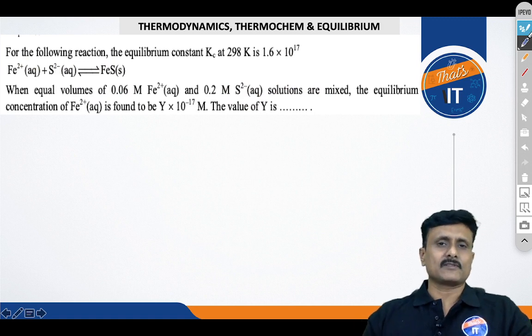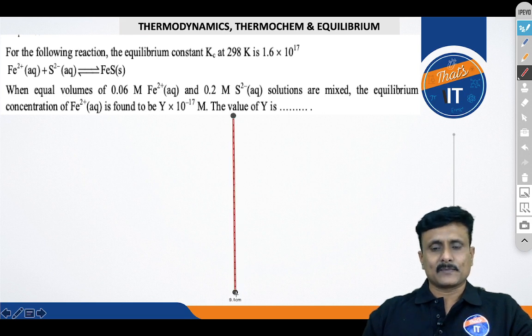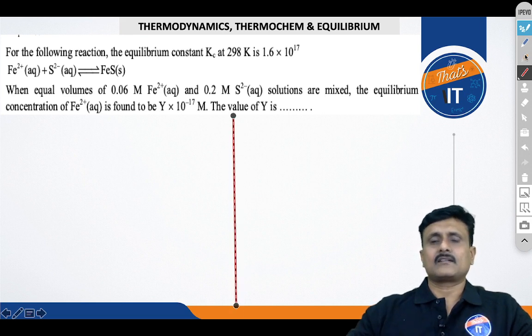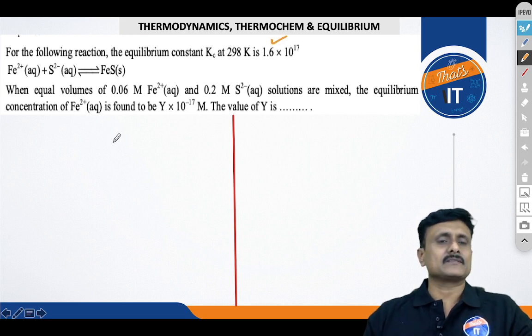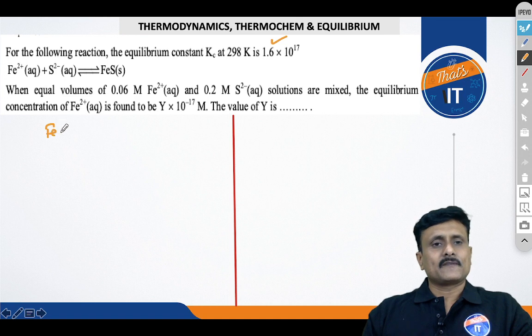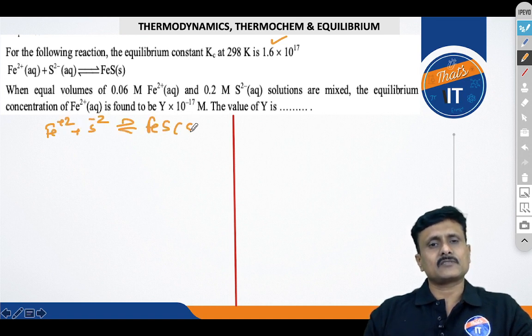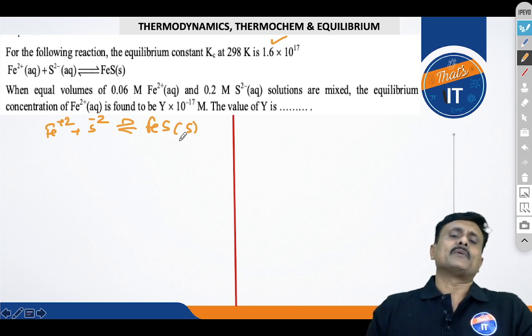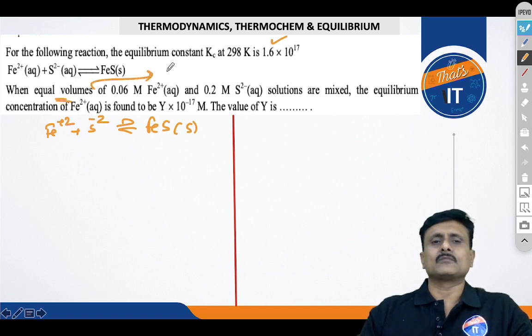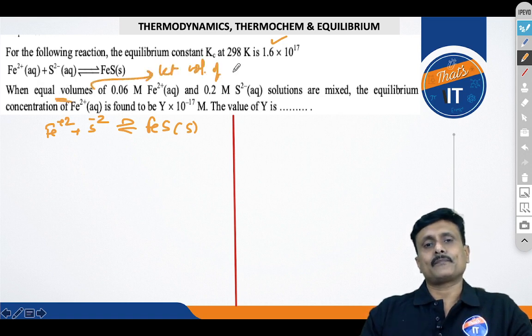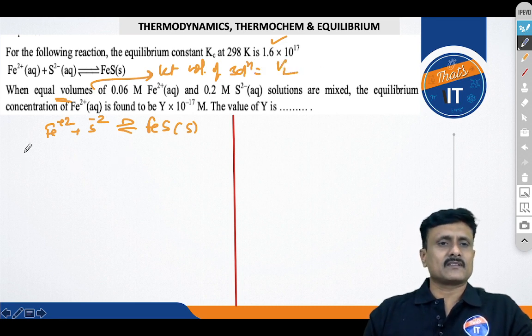Next question is actually from equilibrium. Let's see. This is again related to the interpretation of the data. Now we can see that the equilibrium constant is mentioned. Fe plus 2 plus S minus 2 is in equilibrium with FeS, which is a solid. This is opposite to the solubility of FeS, isn't it? Now we can see equal volumes. Let the volume of each solution be some V liter. When they are mixed, you see the resultant concentration.